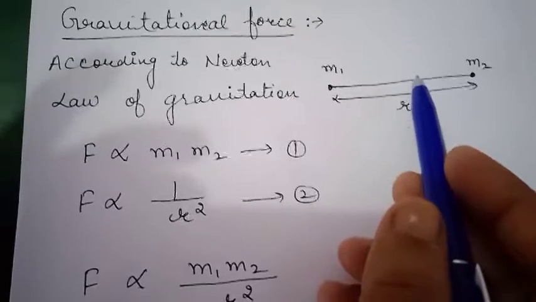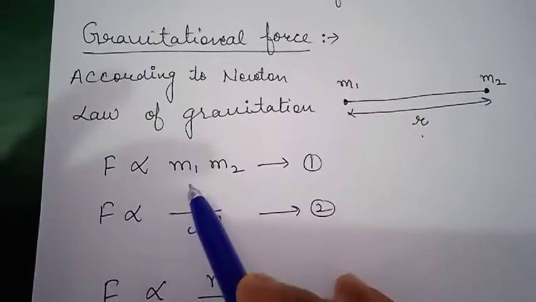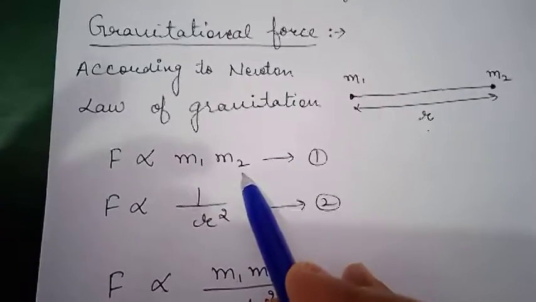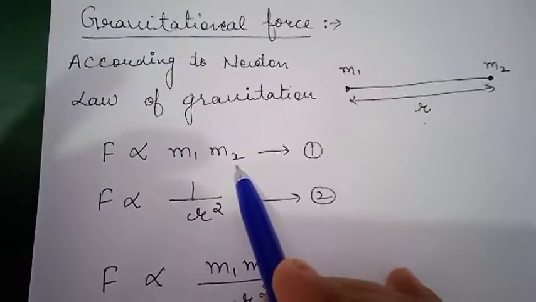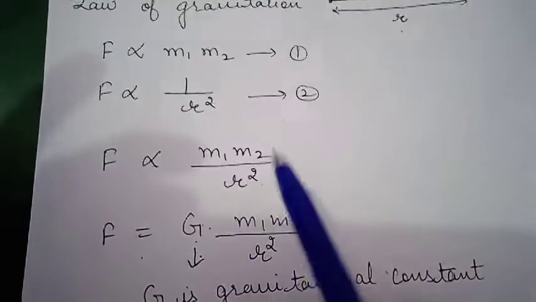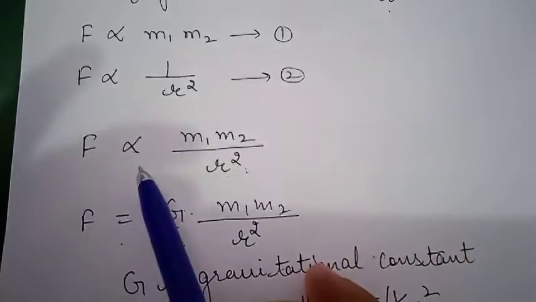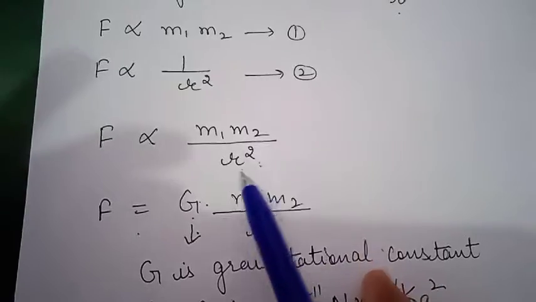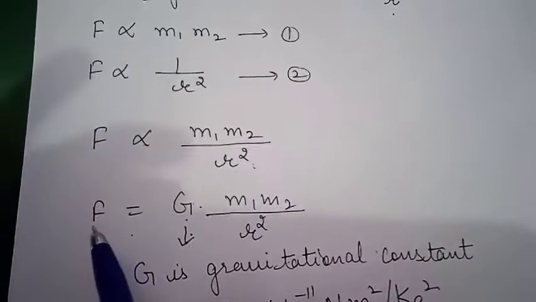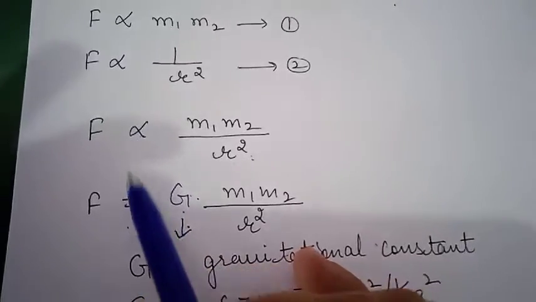According to Newton's law of gravitation, this force is directly proportional to the product of the masses of the two bodies and inversely proportional to the square of the distance between the two bodies. Now, combining these two, we get F is directly proportional to m1 m2 upon r square. Here we have to convert proportionality to equality.